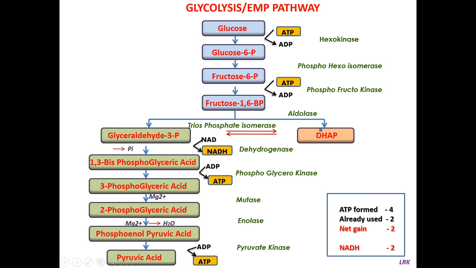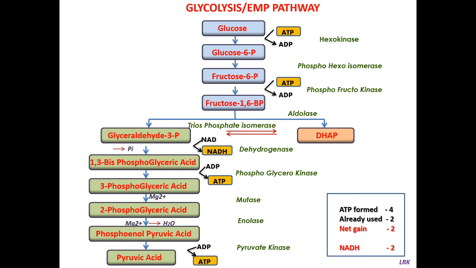So it undergoes isomerization, and now we have two molecules of glyceraldehyde 3-phosphate. This dihydroxyacetone phosphate undergoes isomerization in the presence of triose phosphate isomerase enzyme. Triose phosphate isomerase enzyme. And now we have two molecules of glyceraldehyde 3-phosphate. Okay.